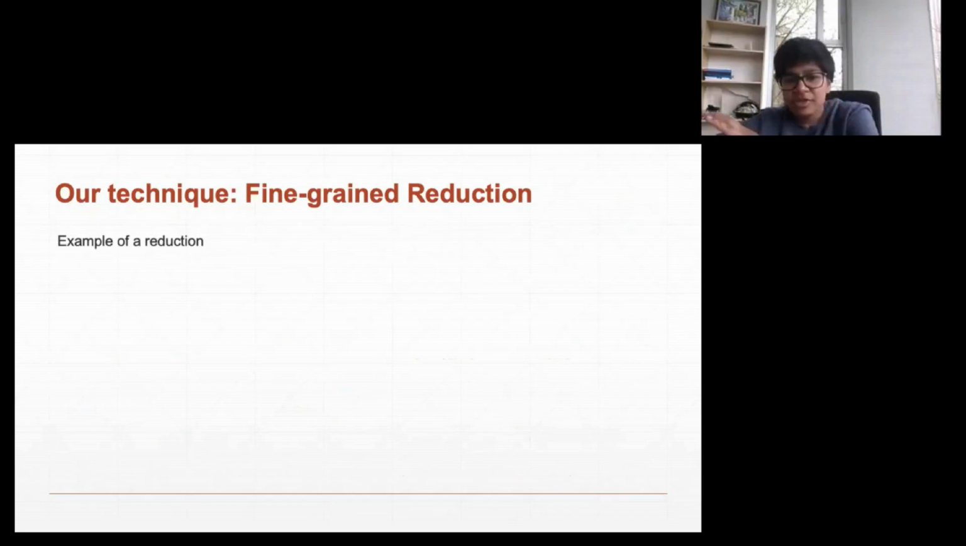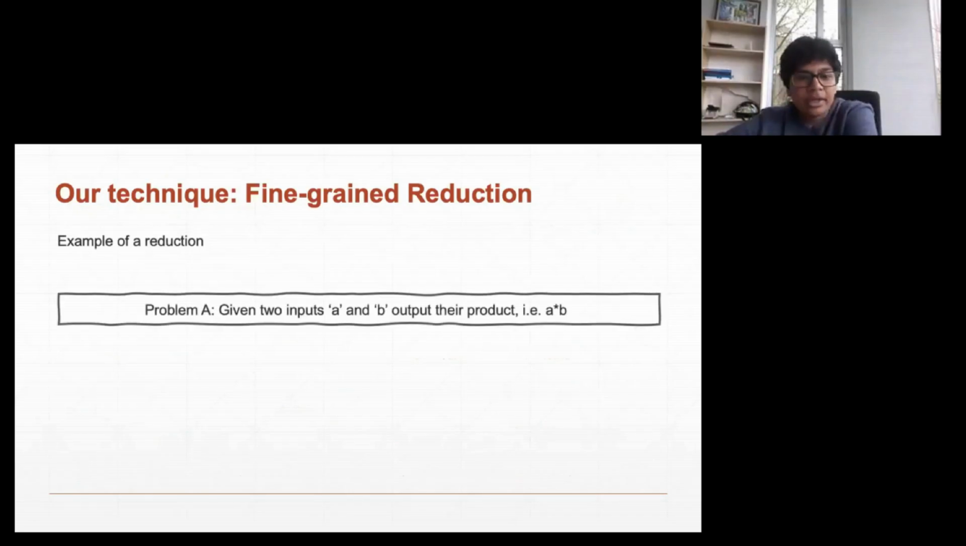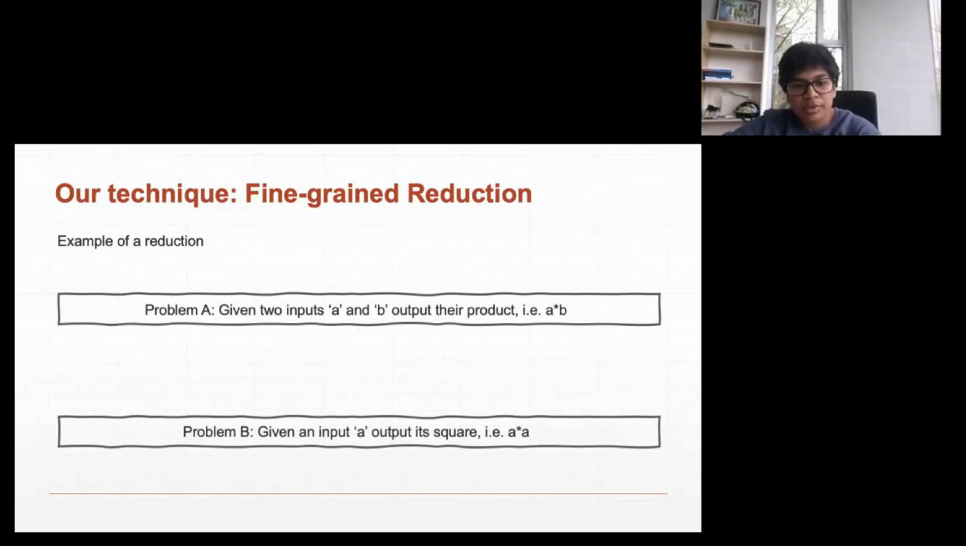Let me first give you an example of reduction. Imagine we have a computational problem A where we have two numbers and we want to know their product. And say we have another computational problem B where we input one number and we have to compute the square of the number. Now, clearly, if someone asked me to solve problem B, and I don't know how to solve it, but I have an algorithm that solves problem A, I can use the algorithm of problem A, putting A as A and B also as A, and get the answer.